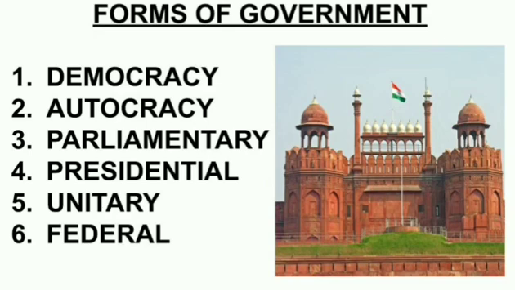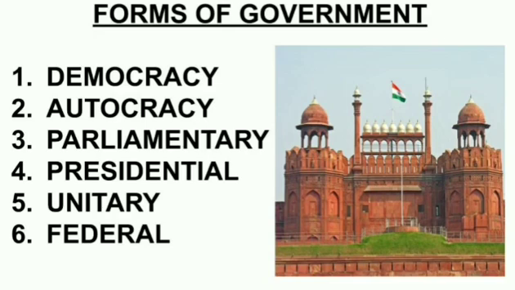Now the fourth type of government is what? Presidential government. Here there is a separation of legislature and executive. They don't work together. There is a separation of powers. The head of the government is responsible to the parliament. The elected president is neither responsible to the parliament nor is he or she a member of the parliament. The United States of America is an ideal example of the presidential form of government.